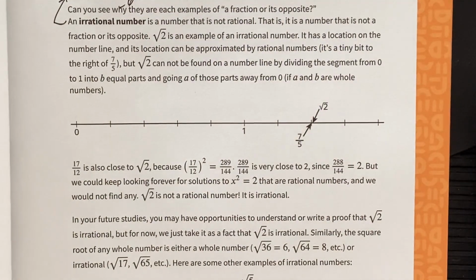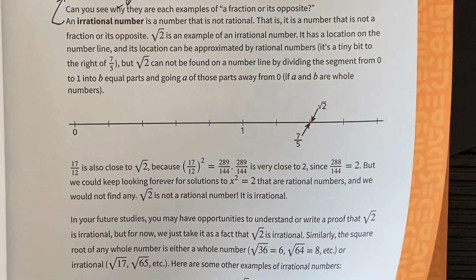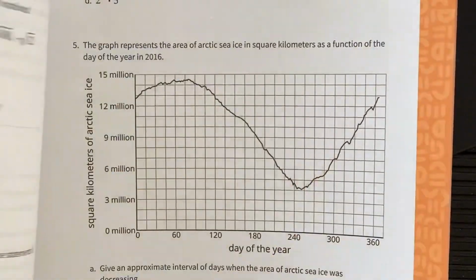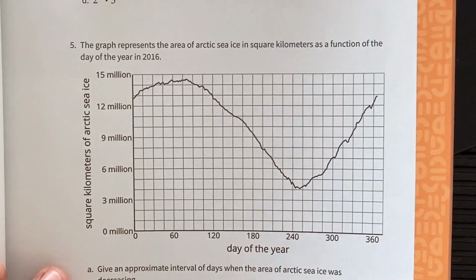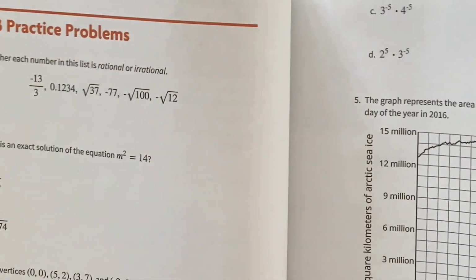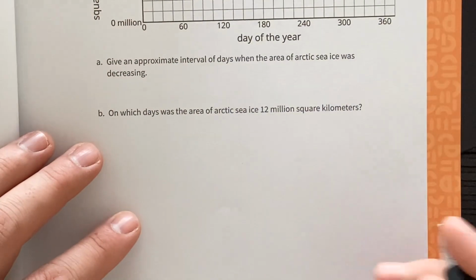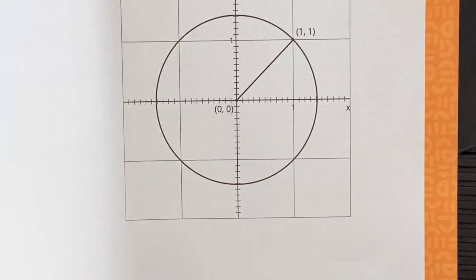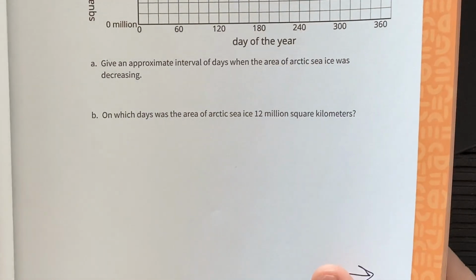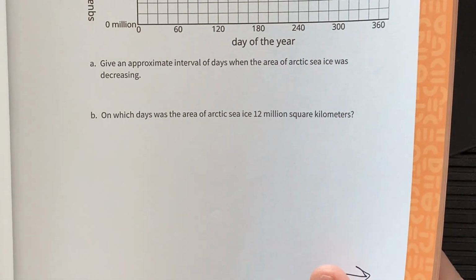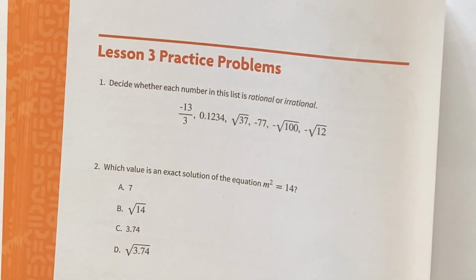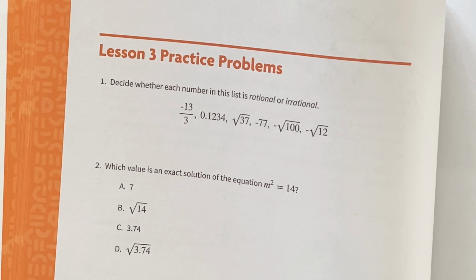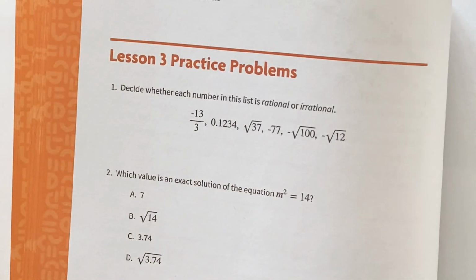All right. Again, know those terms, know the difference between them, and don't be scared of a square root symbol. Assignment is 1 through 6. Please draw an arrow on page 35 to make sure you hit up number 6 so you don't forget that. Going to be a lot of square roots here going forward. Rational, irrational. Number 1, that's what it's asking you. Is it rational? Is it irrational? Put a little R or I by it. That's all you got to do. Okay, 1 through 6 for Monday, please.